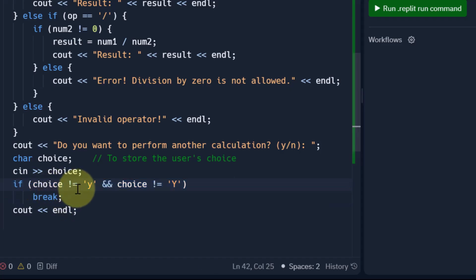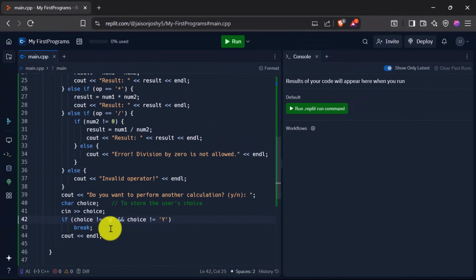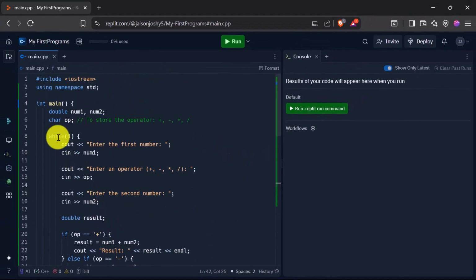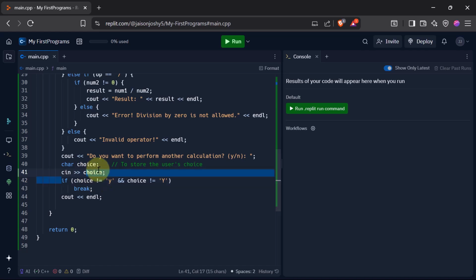If the choice that the user entered is not equal to small y and not equal to capital Y, what does it mean? He has entered either n or some other letters. That means break from the loop. Which loop? This while loop. This while loop will keep on running again and again because the condition is always true. But if this choice here is not equal to small y or capital Y, I am going to break from the loop. So we ask the user, do you want to continue or do you want to perform another calculation?